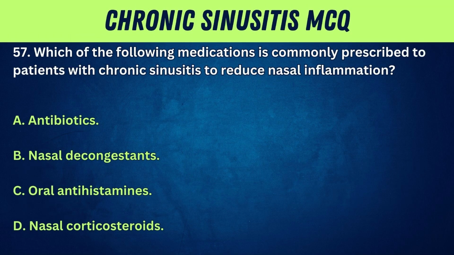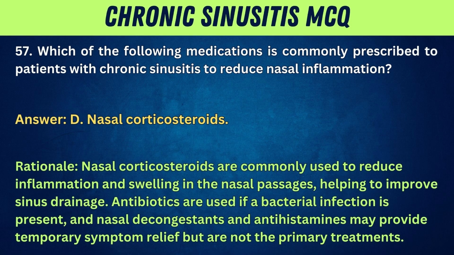57. Which of the following medications is commonly prescribed to patients with chronic sinusitis to reduce nasal inflammation? A. Antibiotics. B. Nasal decongestants. C. Oral antihistamines. D. Nasal corticosteroids. Answer: D. Nasal corticosteroids. Rationale: nasal corticosteroids are commonly used to reduce inflammation and swelling in the nasal passages, helping to improve sinus drainage. Antibiotics are used if a bacterial infection is present, and nasal decongestants and antihistamines may provide temporary symptom relief, but are not the primary treatments.